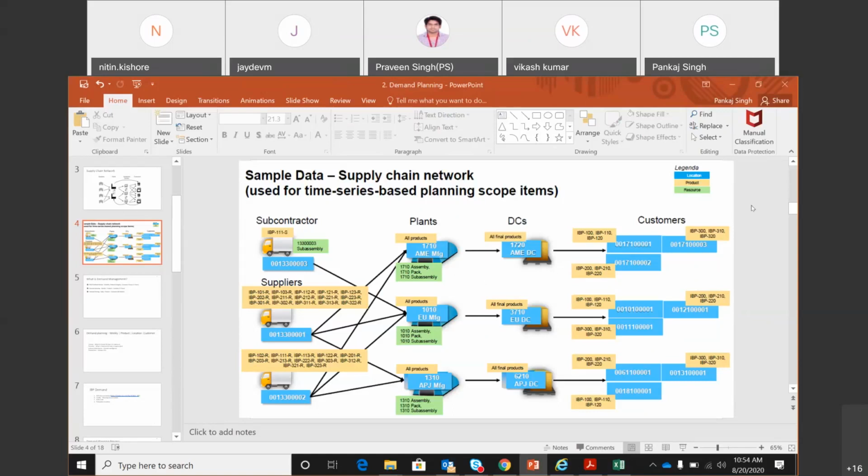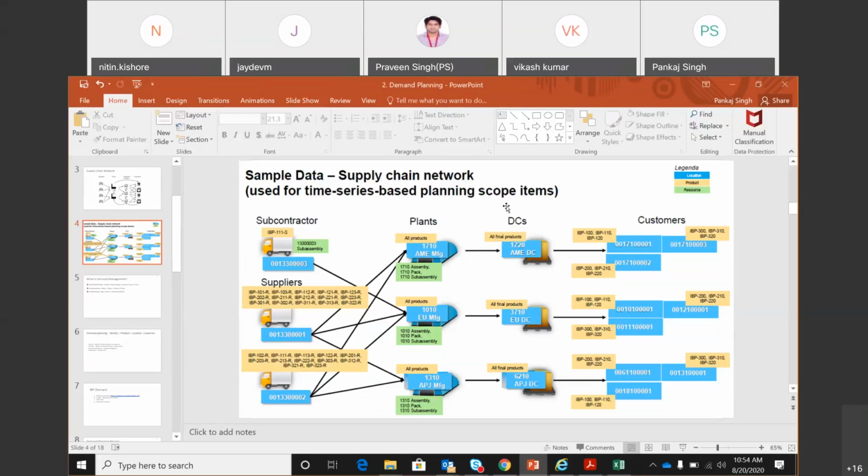Okay. So in S4 or ECC, you have the concept of company code. Let's talk about transfer. When the transfer happens between a plant and a DC, if both of them belong to the same company code, then the STO is created with a document type called U, and there is no account settlement happening there. So there is a free transfer. If the plant and DC belong to two different company codes, then the transfer will happen using an STO of document type NB, and in that case, the account settlement will happen. But it is still an STO. We are not calling it a PO or SO.